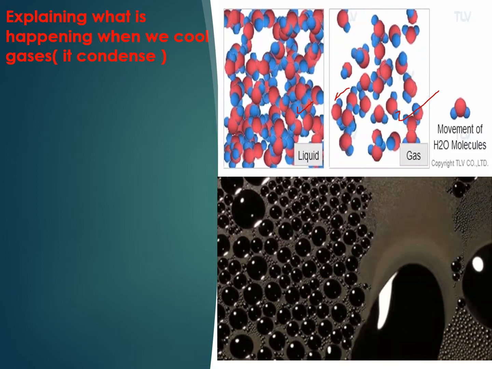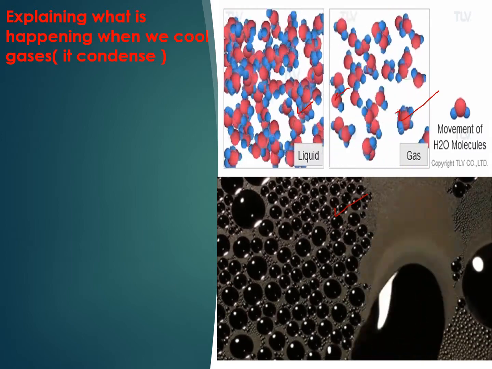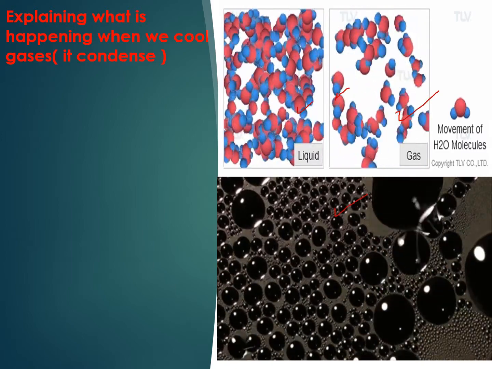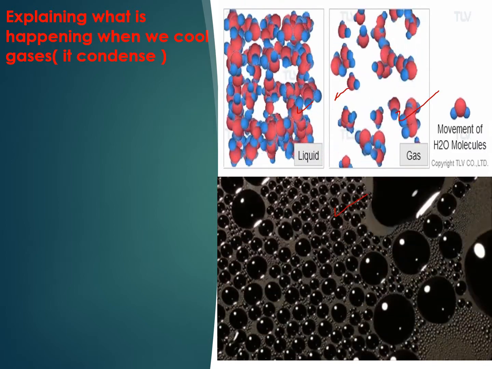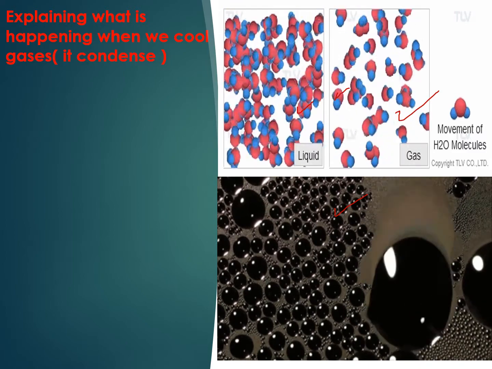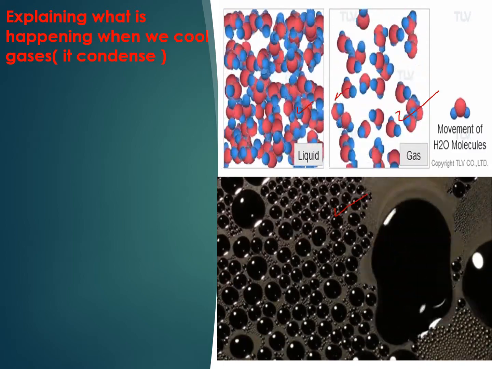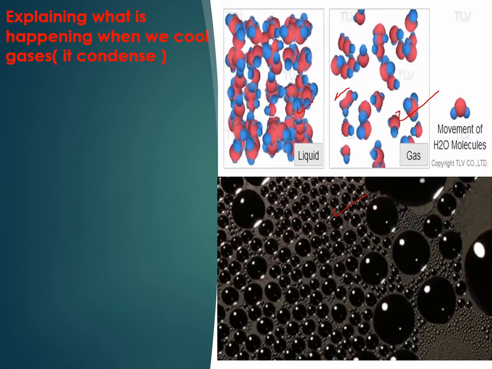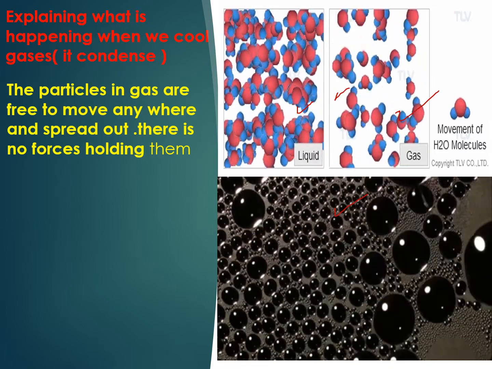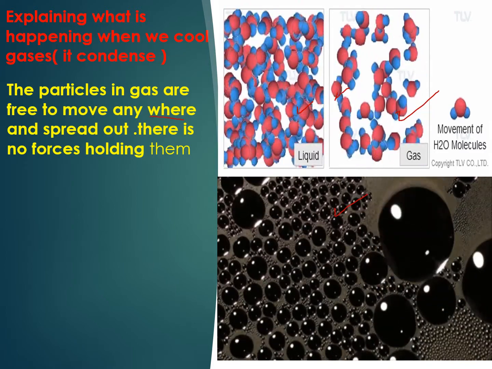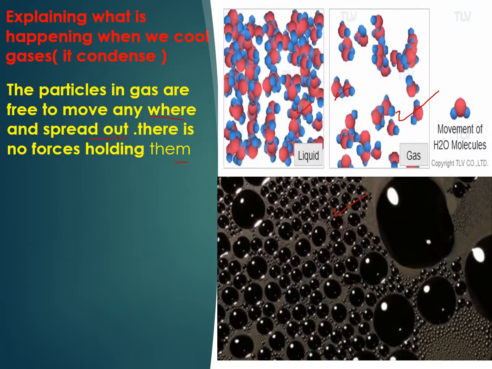Also in the second picture, these particles lose energy and the molecular spaces between them will become less than before at the gas state. The attraction between particles will become bigger than the attraction at the gas state. The particles in gas are free to move anywhere and spread out. There are no forces holding them.